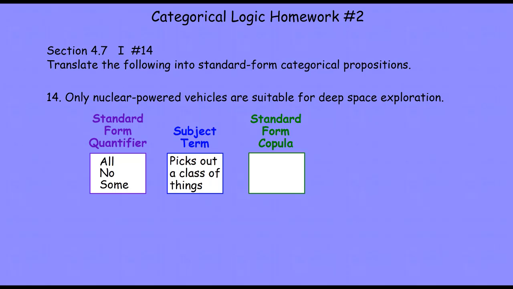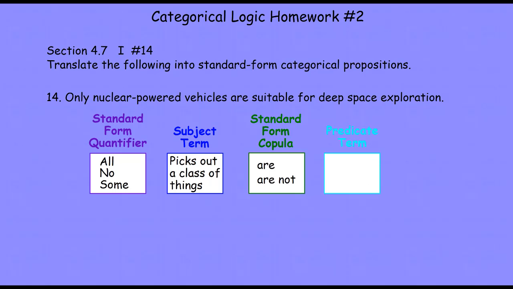For universal quantifiers, we always use are. For particular quantifiers, our standard form copula could be are, or in the case of particular negative sentences, are not. Are not will only go with some; are will go with all, no, or some, depending on the type of categorical statement that we want to write.